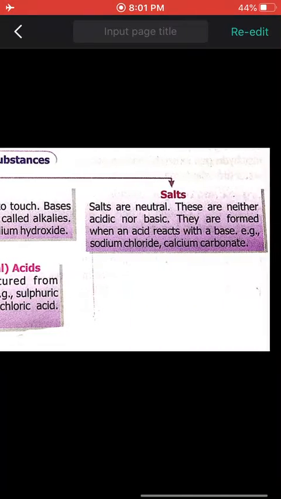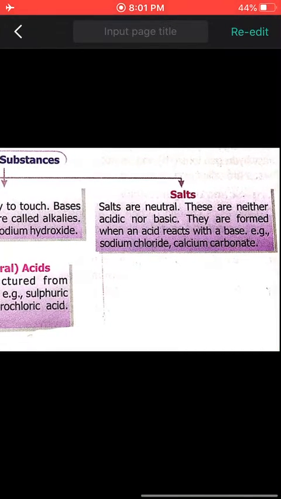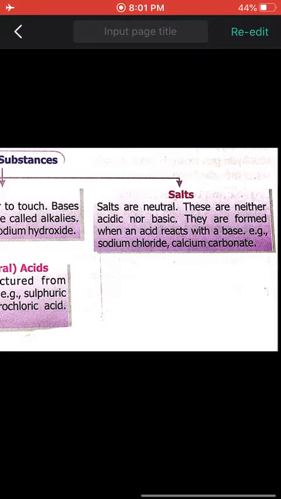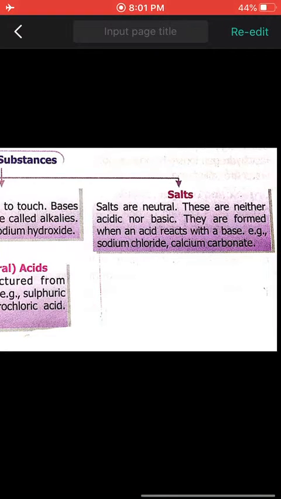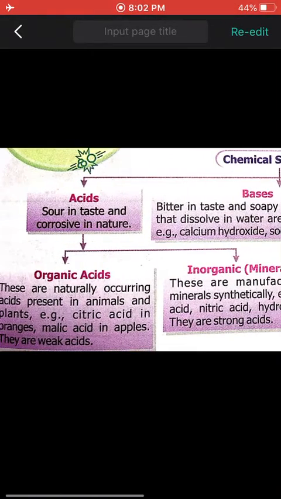Now salt. I'm not talking about the salt we eat in our vegetables or use as a spice. Salt is a product of acid and base. When acid and base mix, two things get produced: first is water and the other is salt. Salts are formed when acid reacts with a base. Examples are sodium chloride and calcium carbonate. These are the names of chemicals that you have to mug up.